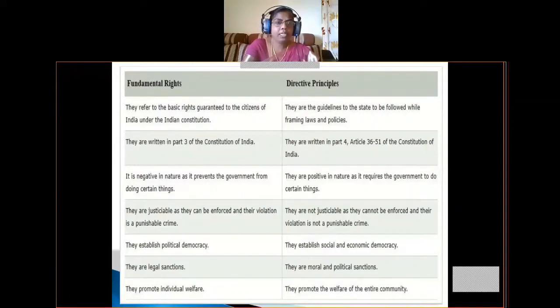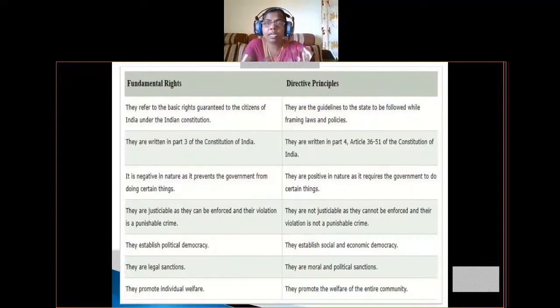The first difference is that fundamental rights refer to the basic rights guaranteed to the citizens of India under the Indian Constitution. These fundamental rights are themselves laws, guaranteed to the citizens by our Constitution. Our Constitution also provides a safeguard to protect these fundamental rights, so every Indian citizen can enjoy them without any discrimination.